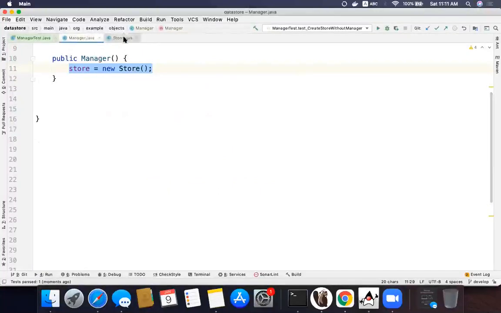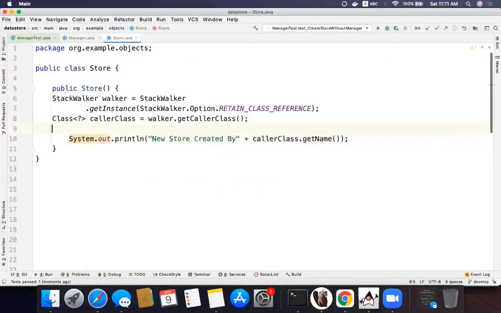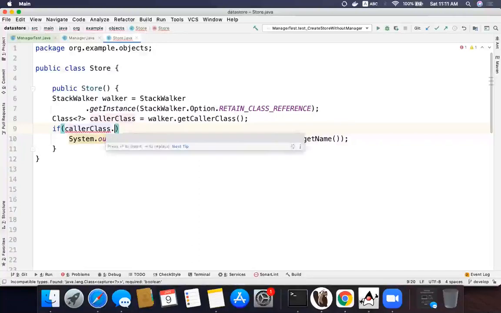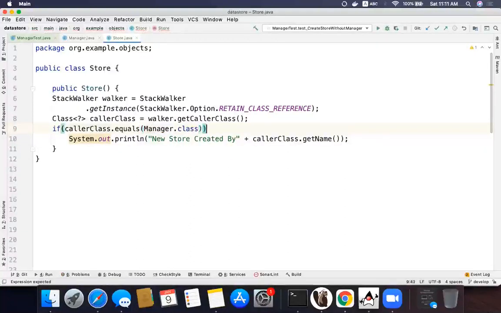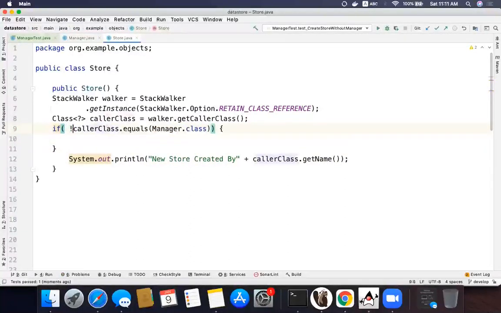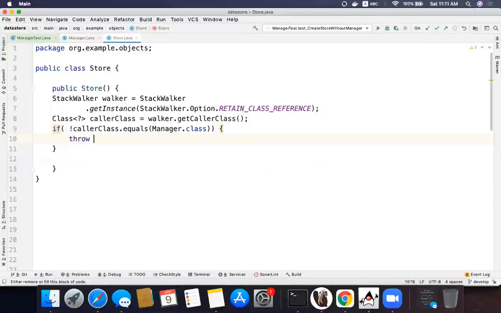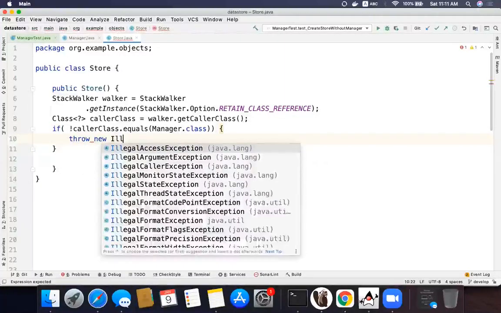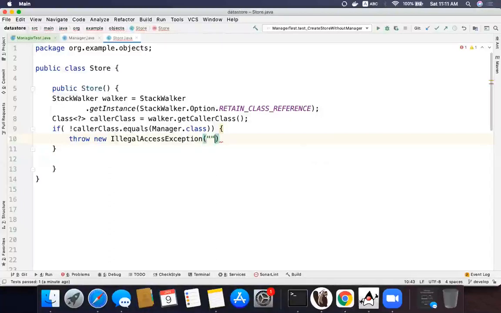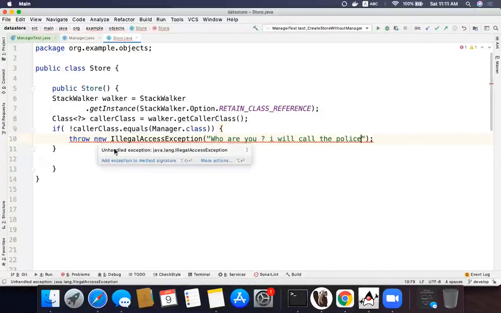Now what I'm going to do is say: if the caller class equals Manager.class, that is not our problem, but if it is not, then I would throw a new IllegalAccessException, so you can track that always.